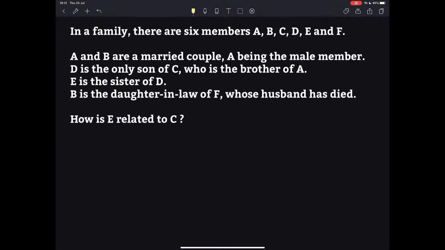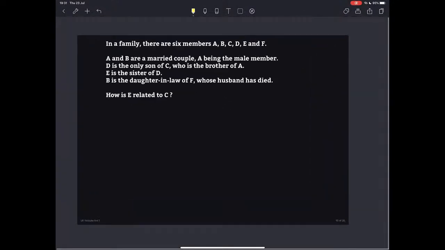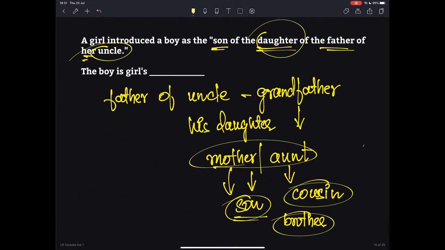Okay, Rita Panjwani says did not understand. Rita, if you tell me which part you did not understand, I can explain. What about others? Let me just go back here. I'll just explain once again for the benefit of Rita Panjwani. So the girl introduced the boy as the son of the daughter of the father of her uncle. So all you have to do is start from the end. Who is the father of your uncle? Agree, it is your grandfather, right?